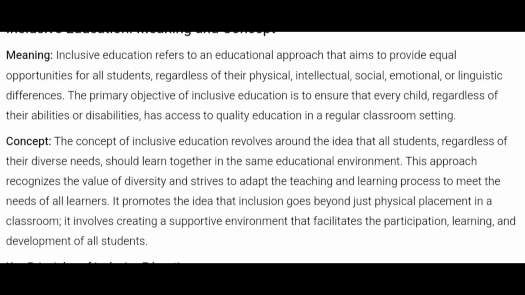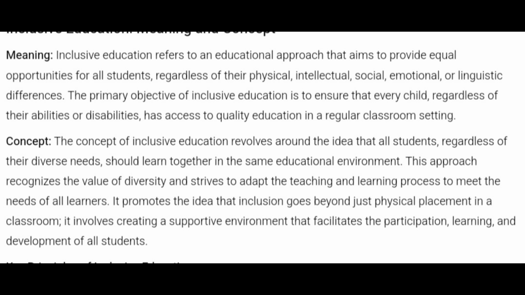And here, one more thing they have said is physical placement. So in an inclusive environment, what you will see is that all the children are given equal importance. Some children may come to school in a wheelchair. So for them, can that child study comfortably when we have stairs only? No, we should also have a ramp, right? A ramp where the wheelchair can be easily taken inside the building and the child can sit comfortably, and the classroom should be very, very comfortable for the learners.